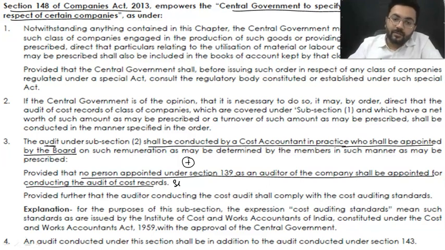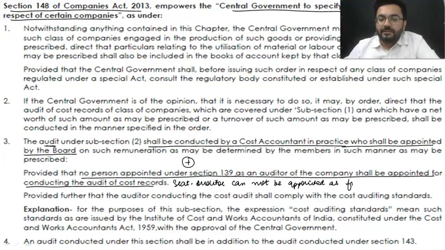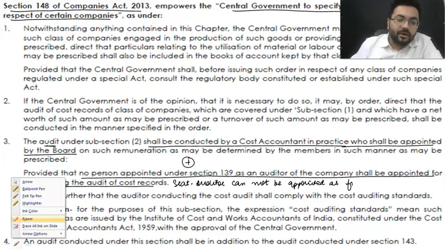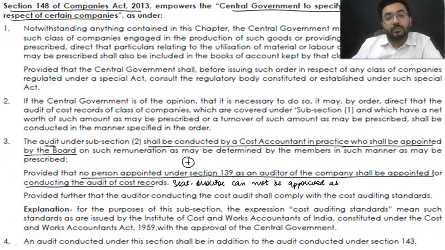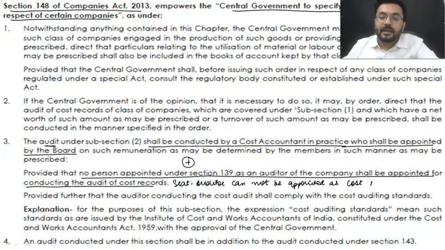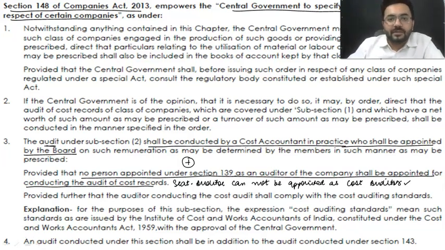I'm writing over here, do remember, a statutory auditor or your financial auditor cannot be appointed as cost auditor. Whatever audit is being conducted by a chartered accountant, that is a statutory audit, and they are not authorized to conduct a cost audit, my dear students. They cannot be appointed as cost auditor. A cost auditor can only be a person who is a cost accountant in practice.